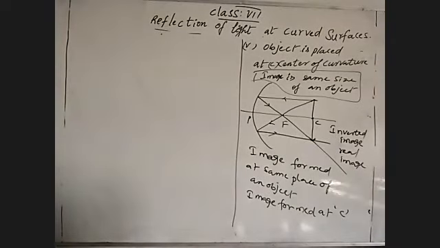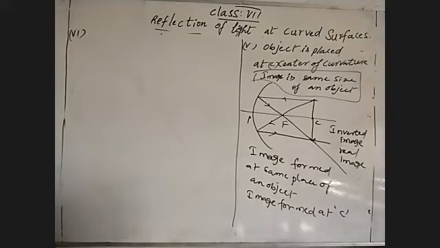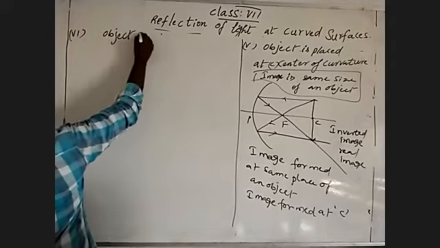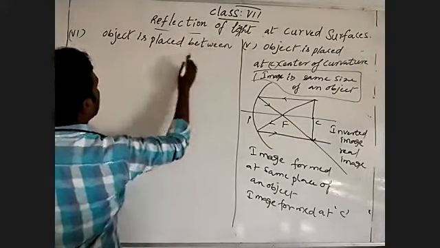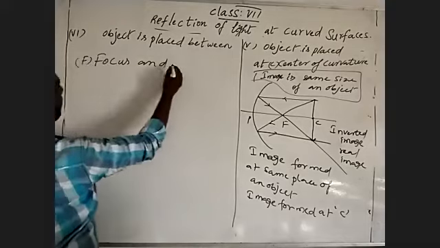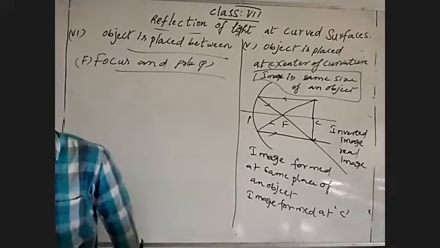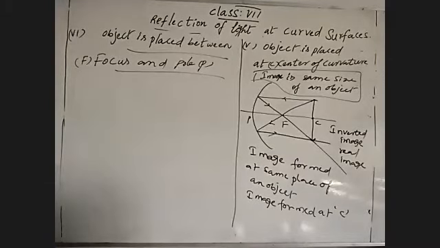Okay. Then coming to one more situation, the last situation. Object is placed between focus and pole.